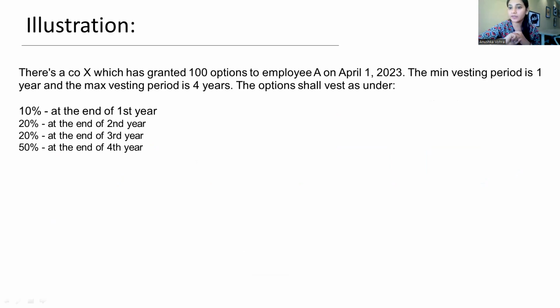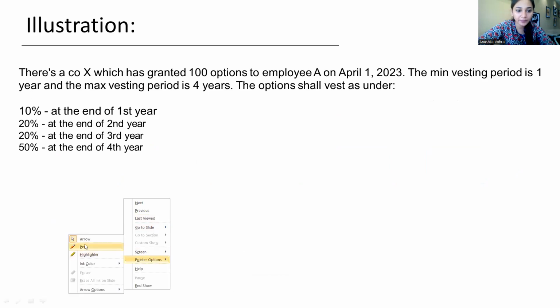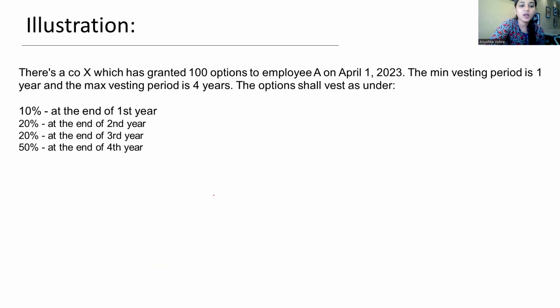The minimum vesting period is 1 year and the maximum vesting period is 5 years. So now the options start vesting. At the end of the first year, since there's a minimum vesting period of 1 year, 10% options are vested. Then at the end of the second year, 20, then 20, and then 50.